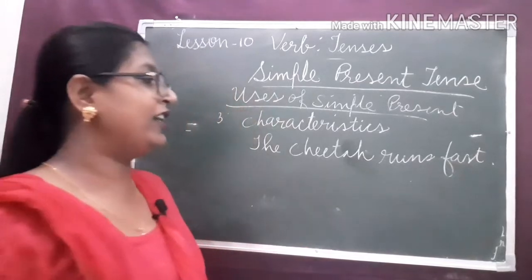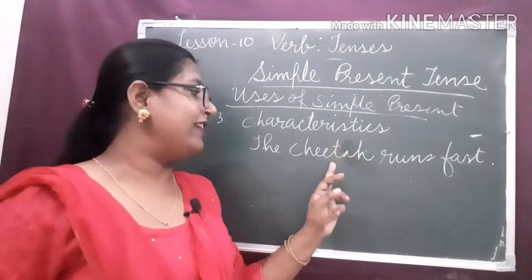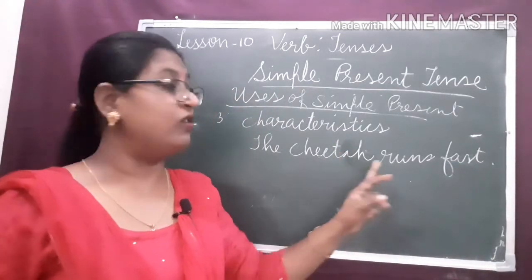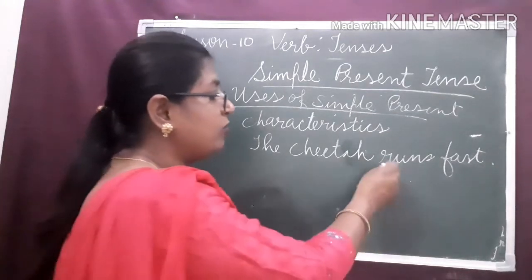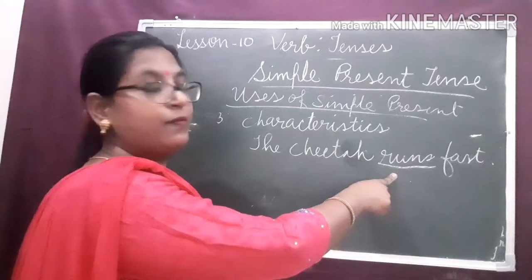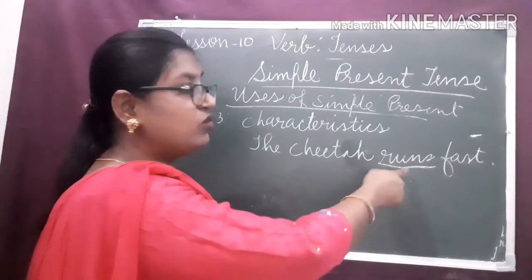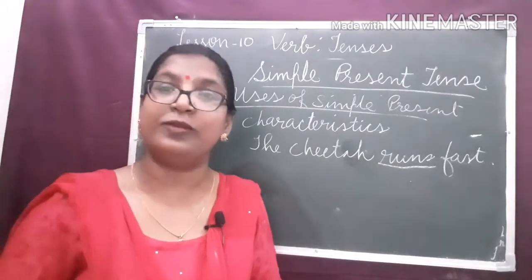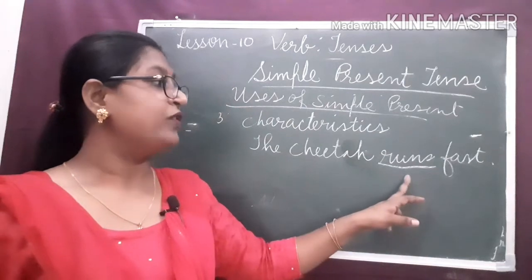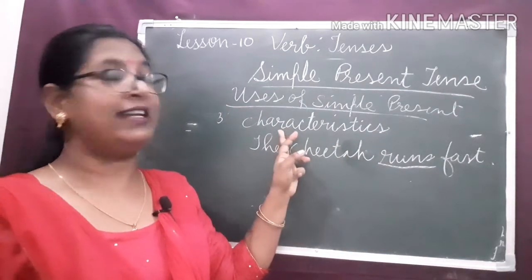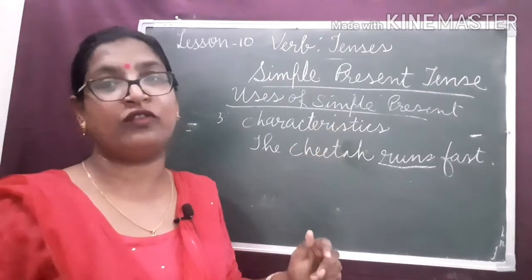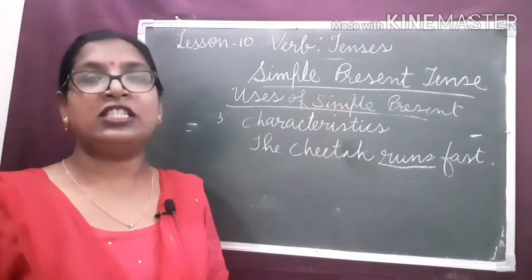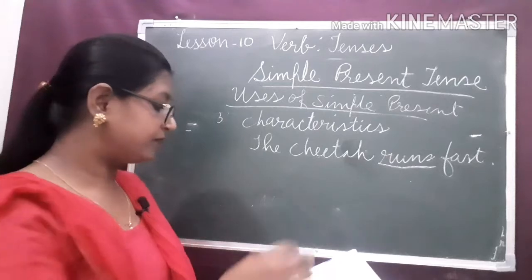Here we are expressing the characteristics of the cheetah. See the form of the verb, runs. The subject is singular, so the S form of the verb is used. To talk about the characteristics or specialities of something, we use simple present tense.